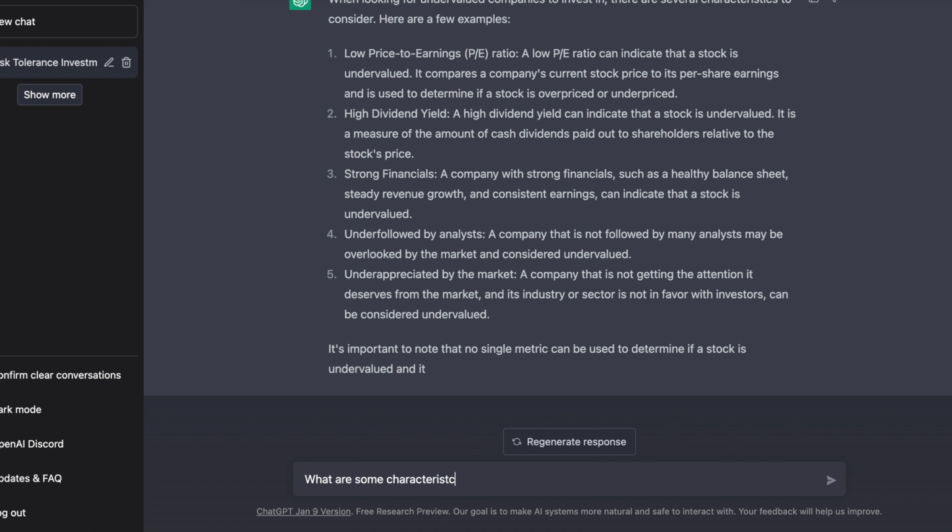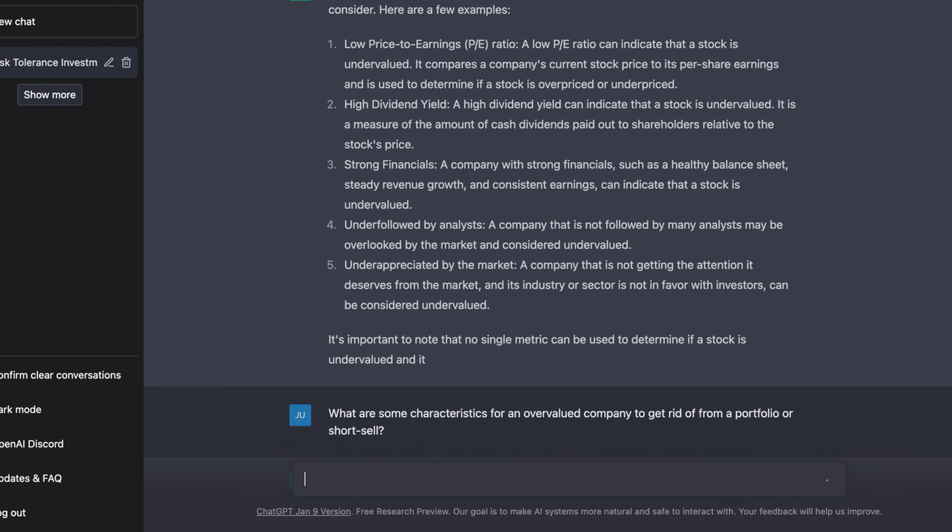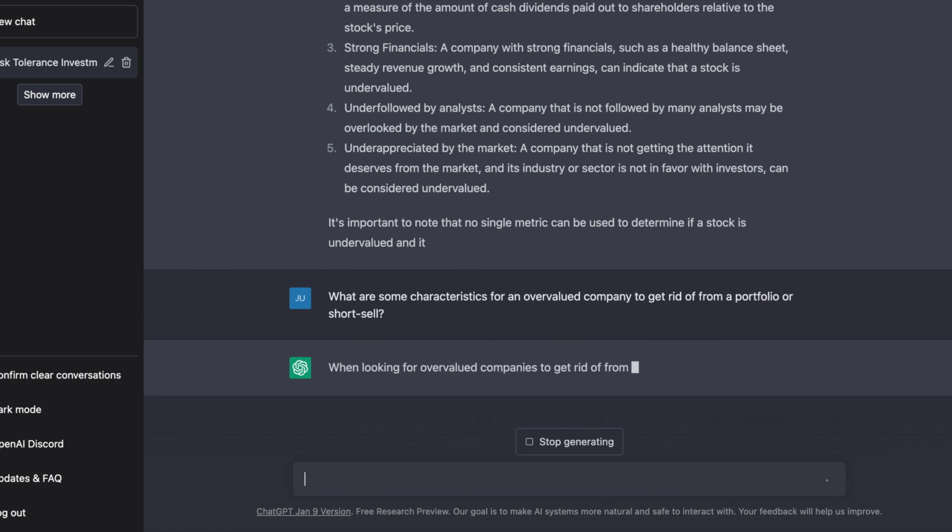Now, on the flip side of this, instead of value stocks or undervalued stocks, we also want to take a look at growth stocks or overvalued stocks. So I ask it, what are some characteristics for an overvalued company to get rid of from a portfolio or short sell it if it seems to be overvalued?